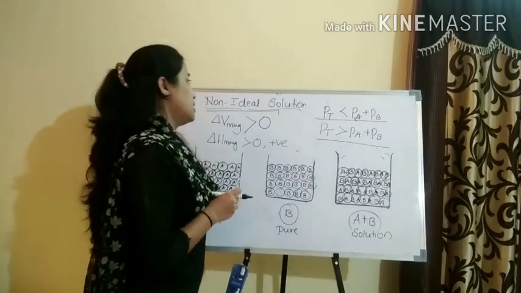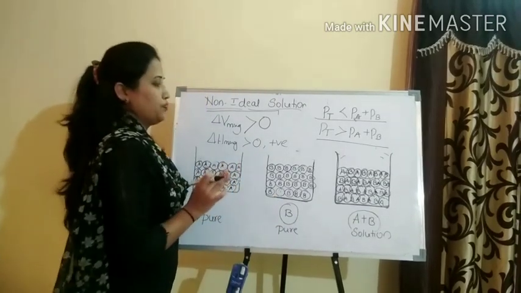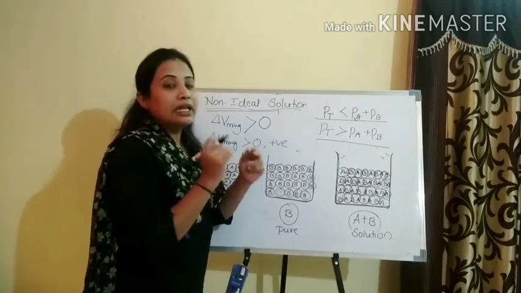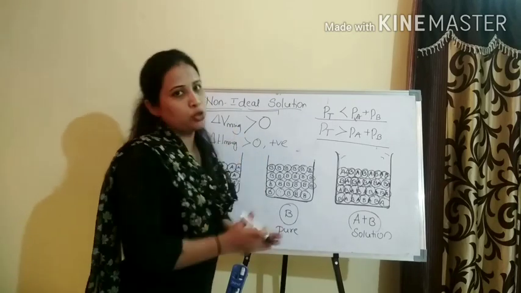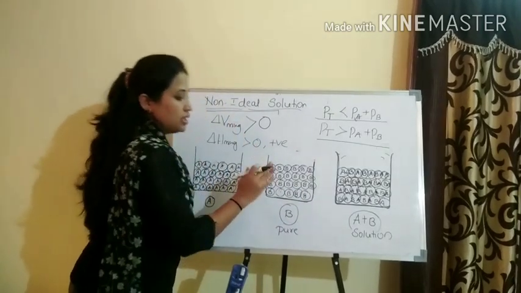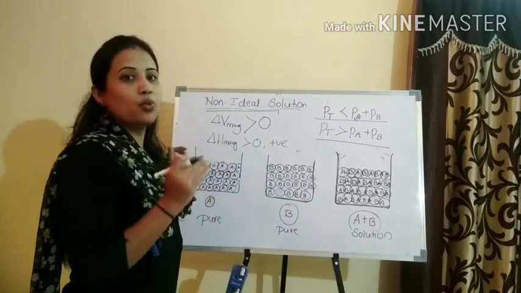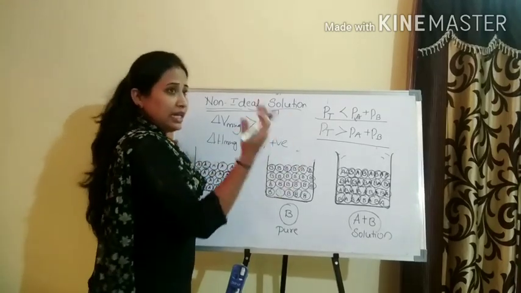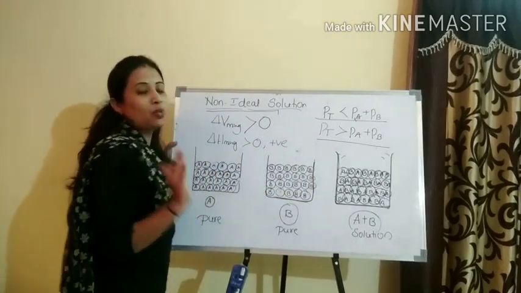Delta H upon mixing for the positive deviation from Raoult's law solution is greater than 0. That is, it is positive. So when I say a positive value, it is an endothermic reaction. For the non-ideal solution with a positive deviation, delta H upon mixing is positive, meaning heat is absorbed during the process, not released. Why? Heat needs to be absorbed to carry out the further interaction.